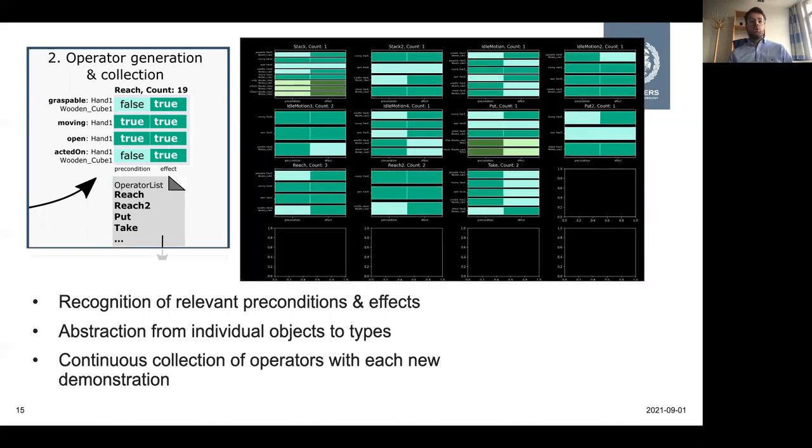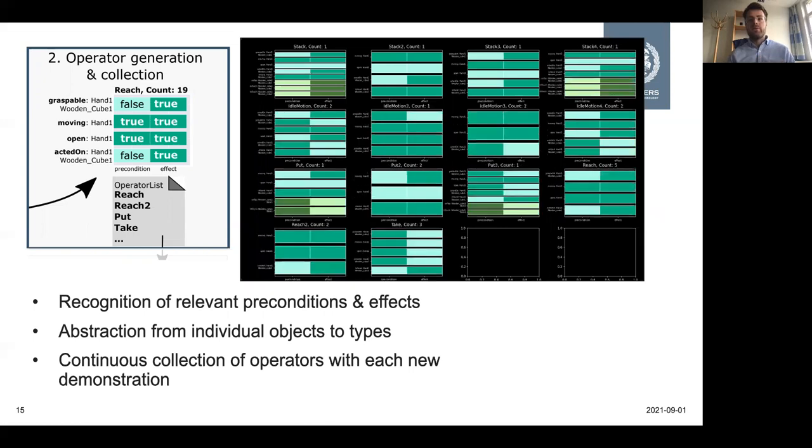And our system is also continuously adding new operators to the list when new demonstrations come in. So if the operator is completely new in terms of its preconditions and effects, we simply add it to the list of operators. But in case the operator has already been observed before on a previous demonstration, we introduced a counter, which keeps track of how often this operator has been observed. And later on, we're going to use this information to prioritize more often observed operators during the plan generation process.